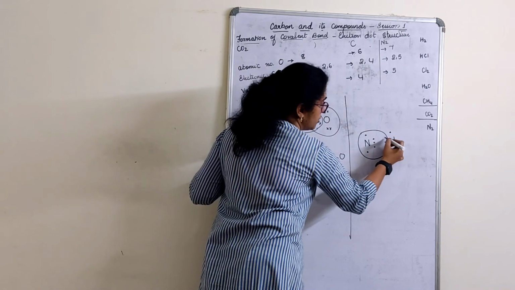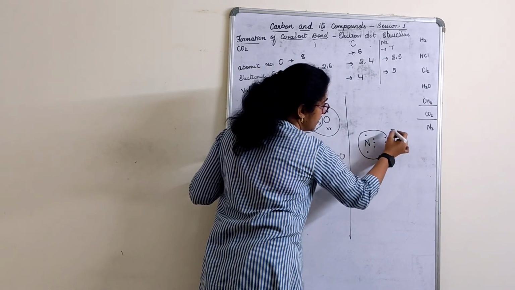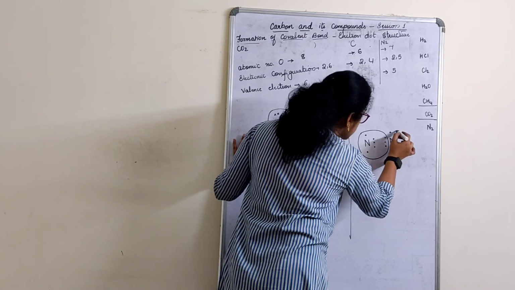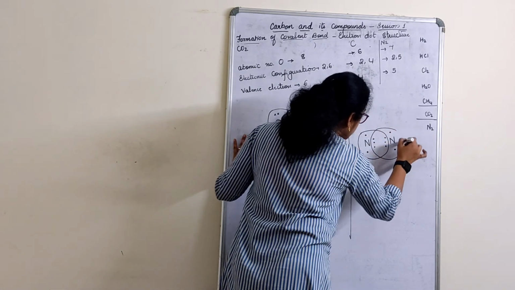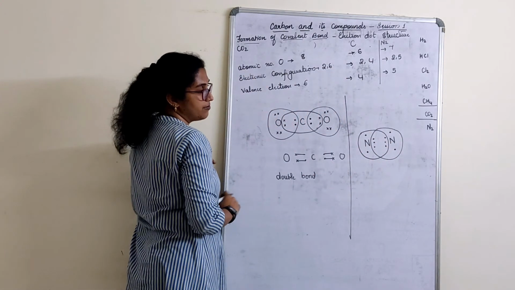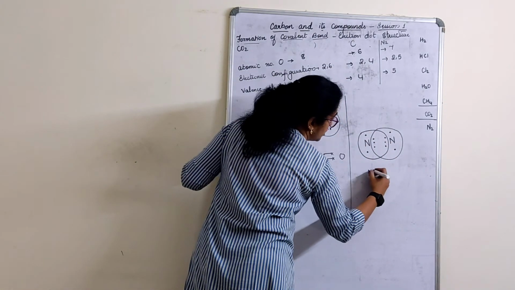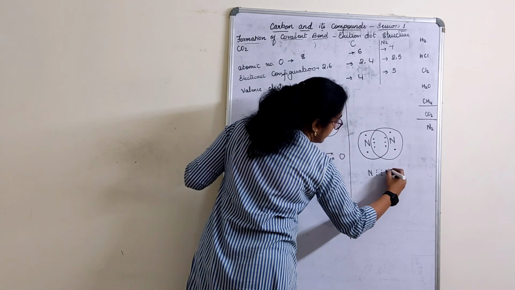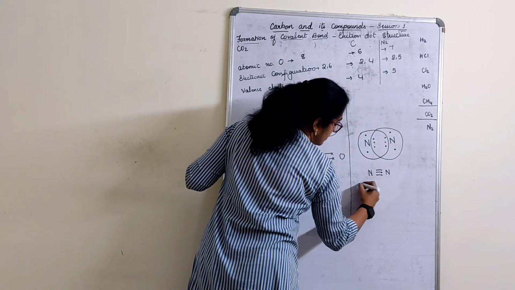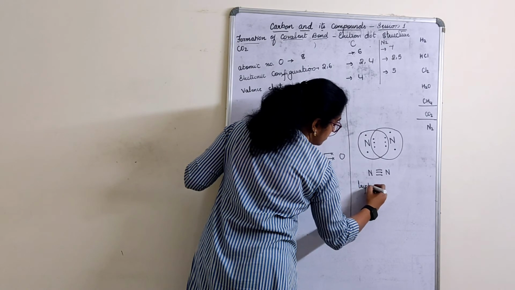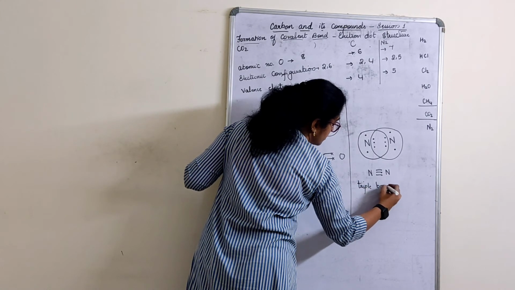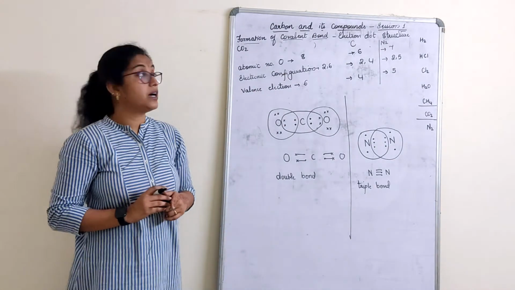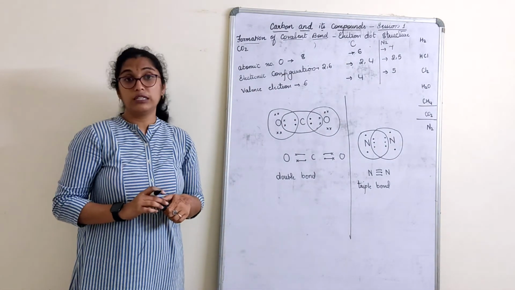Count for this nitrogen. 1, 2, 3, 4, 5, 6, 7, 8. Right? Done? So nitrogen, if I see, there are 3 and there are 3. It's a triple bond. So that is the formation of covalent bonds of given compounds by electron dot structure.